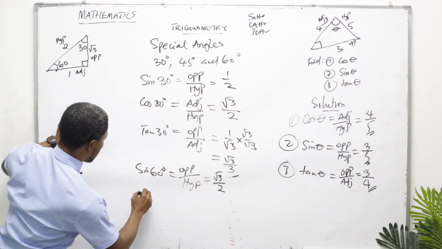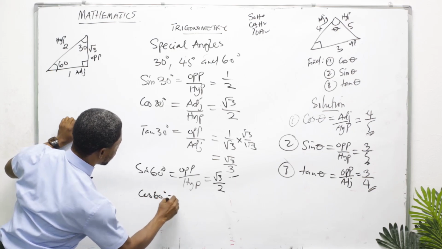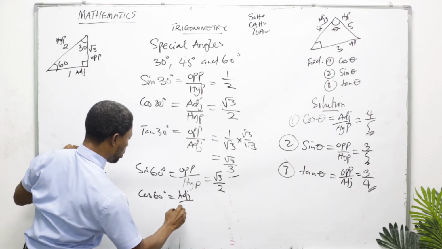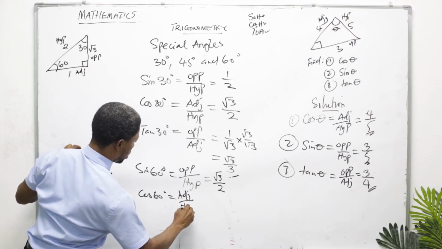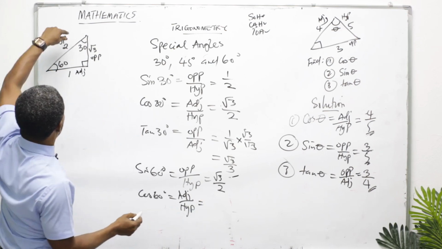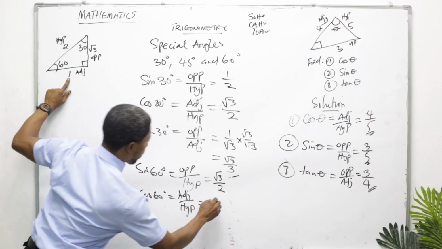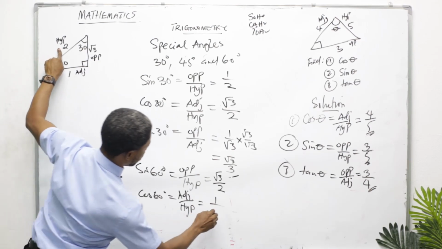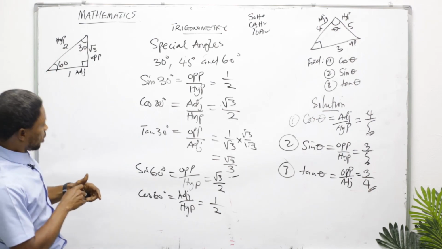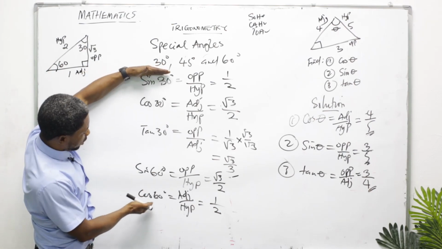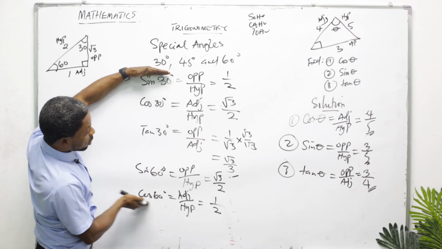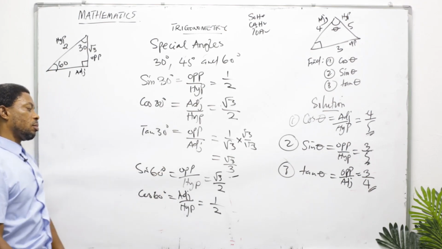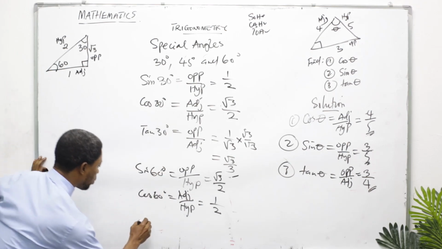Now, let's go again. Cos 60 degrees. Cos 60 is adjacent over hypotenuse. You go to your shape. Where is your adjacent? 1. Where is your hypotenuse? 2. I discover another thing again. That sine 30 is the same thing as what? Cos 60 degrees. Look at their values. 1 over 2, 1 over 2. So simple. I love this.